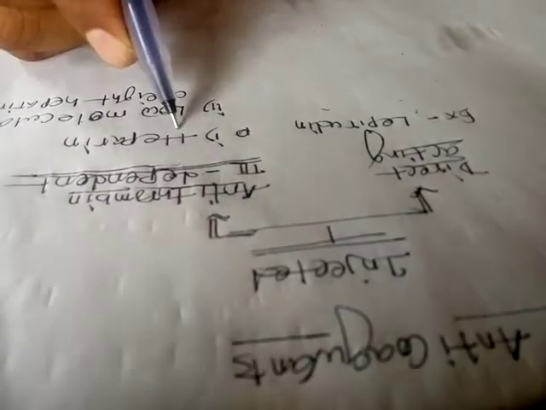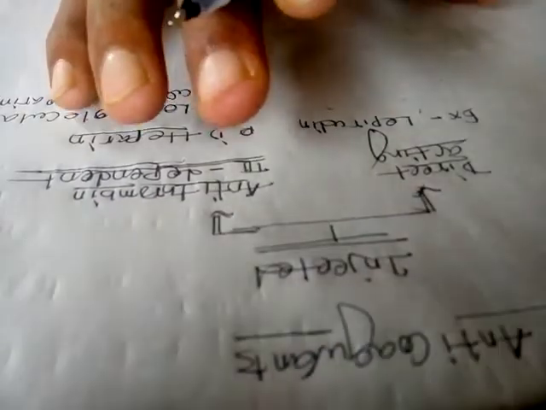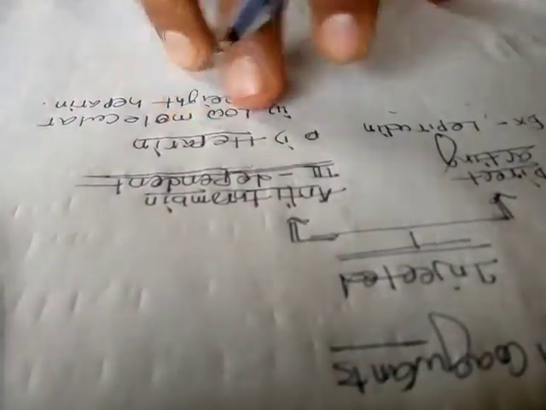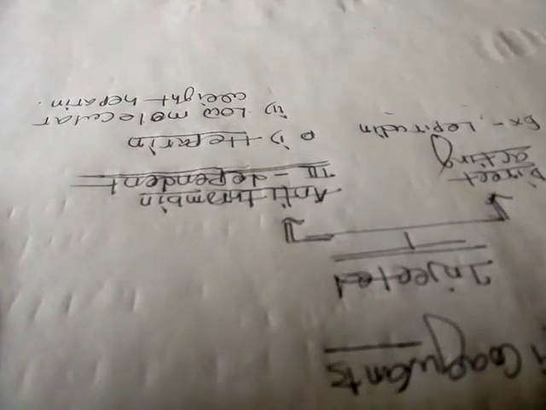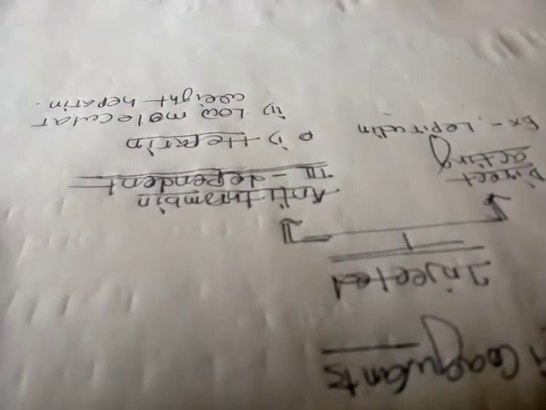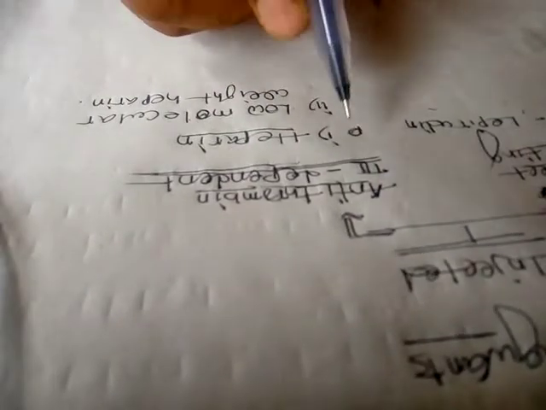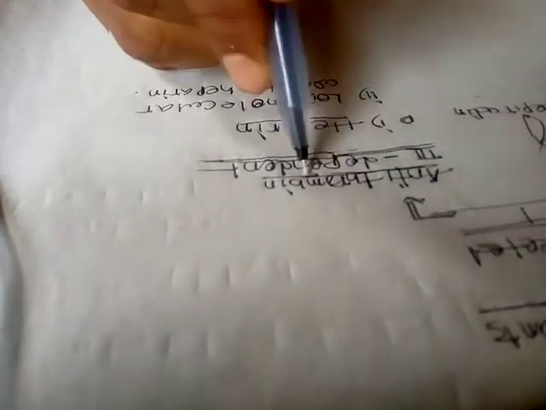Okay, so let's move on to heparin. I won't discuss heparin fully in this video, I will discuss it lightly. After giving this, what is it? It comes under the antithrombin 3 dependent class, right?